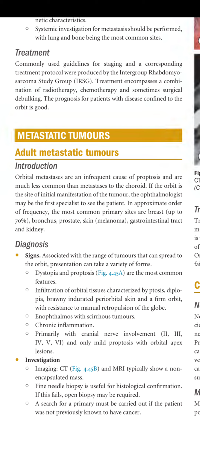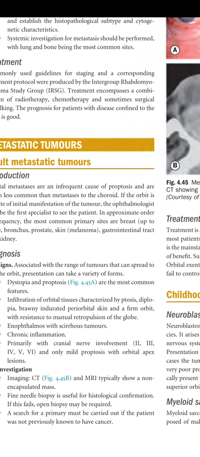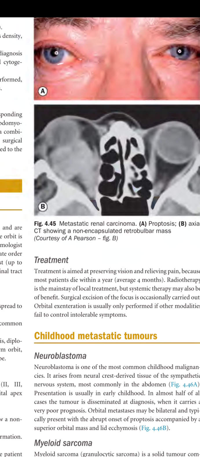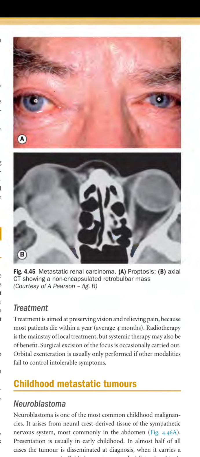So what will be the investigation? Imaging, CT and MRI typically show a non-encapsulated mass. Fine needle biopsy is useful for the histological confirmation. If this fails, open biopsy may be required. A search for the primary must be carried out if the patient was not previously known to have a cancer. So in any case of cancer, you must first do the imaging as well as the biopsy.